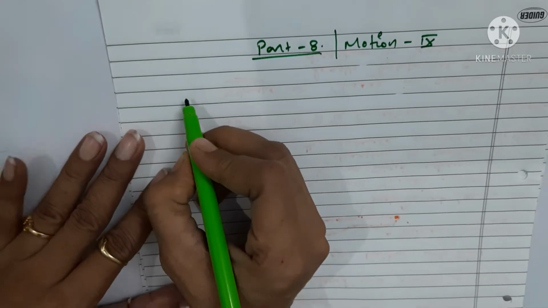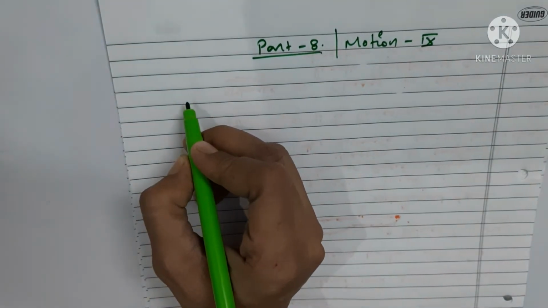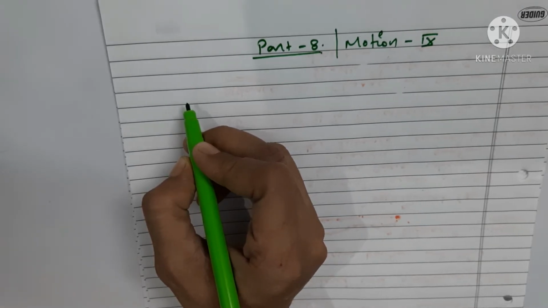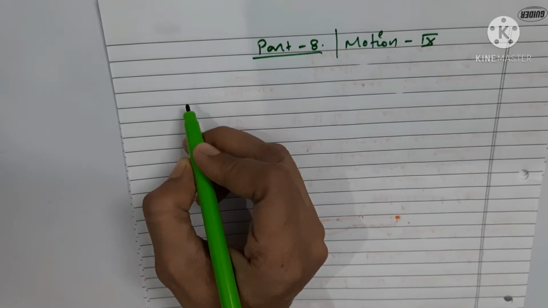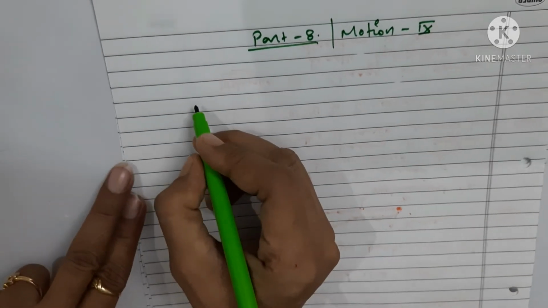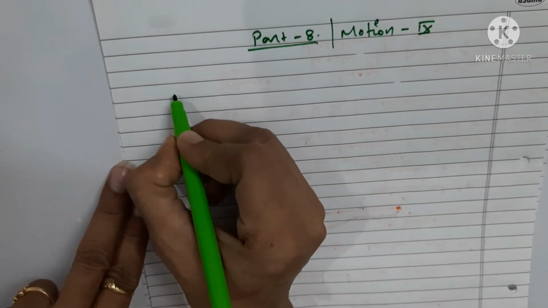Today's topic is, as I told in my previous video, that I'll be coming with my videos for derivation of the equations of motion. We have gone through 3 equations. I have given the description of 3 equations in the previous video, and today I'm going to derive the very first equation of motion. So what is the very first equation? Let us write that first equation of motion.